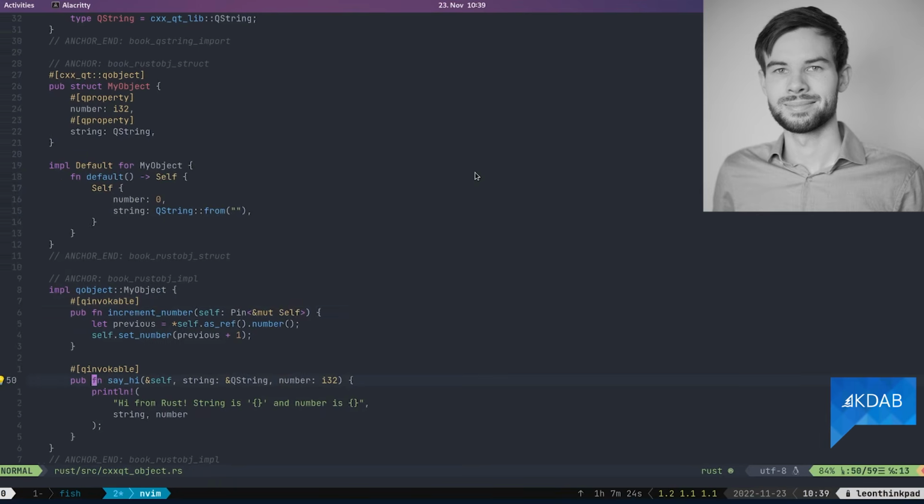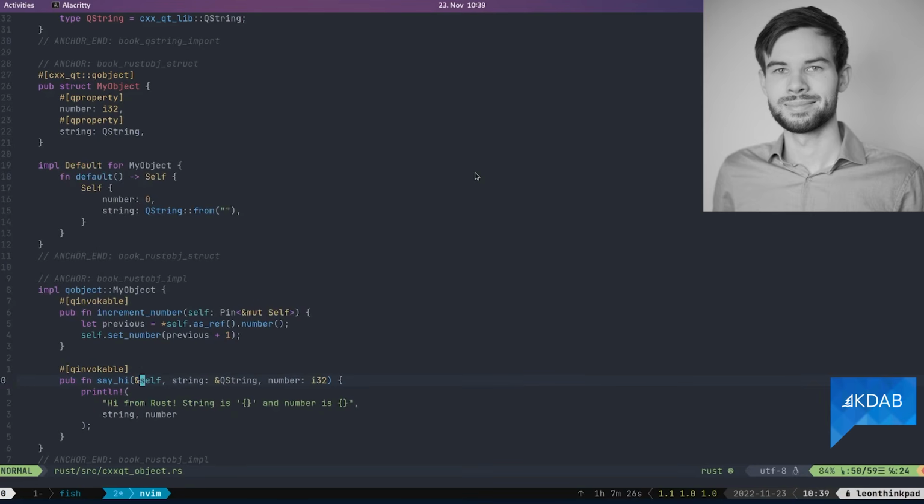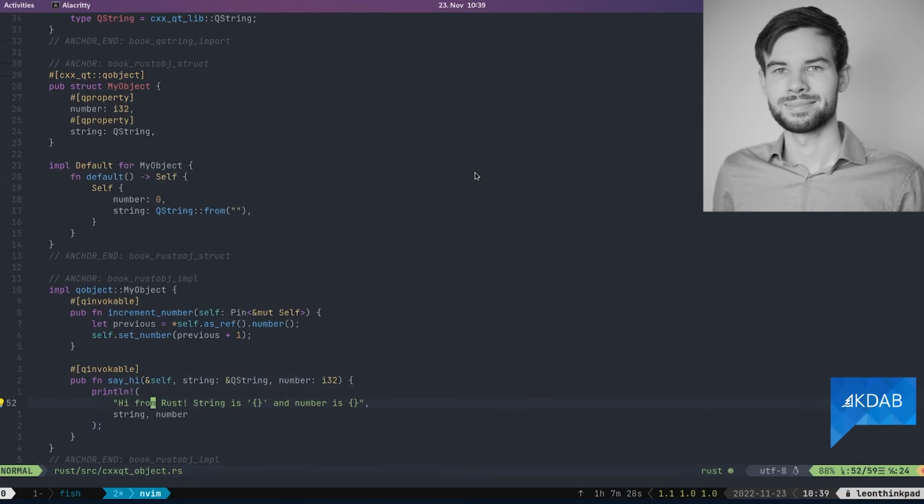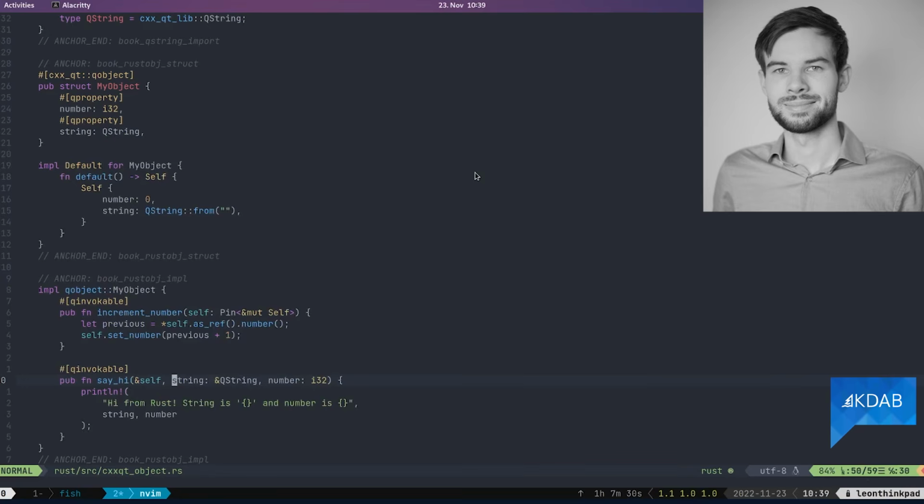Then we also have another method that actually doesn't take a mutable self, but it just prints the values we currently have. In this case, we're actually not taking them from the object itself. You can just do that from C++ and just pass in normal things like normal. So in this case, right, this would be your const ref to a QString. Your number you'd pass by value. You could also pass the QString by value if you really wanted to.